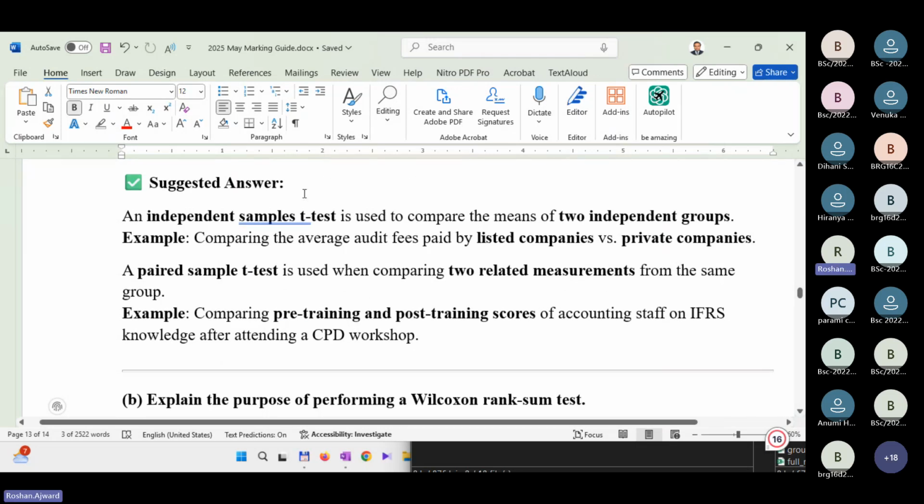An independent sample t-test is used to compare the means of 2 independent groups. Example: comparing the average audit fees paid by listed companies versus private companies. An audit example. A paired sample t-test is used when comparing 2 related measurements from the same group, for example comparing pre-training and post-training scores of accounting staff on IFRS knowledge after attending a CPD workshop, a continuous professional development workshop.